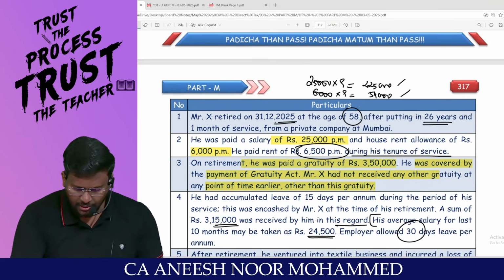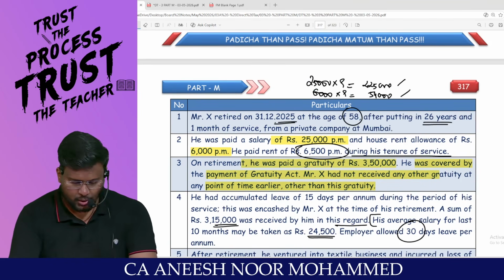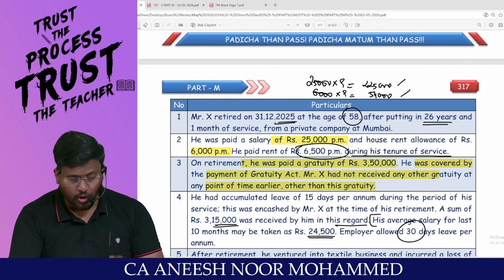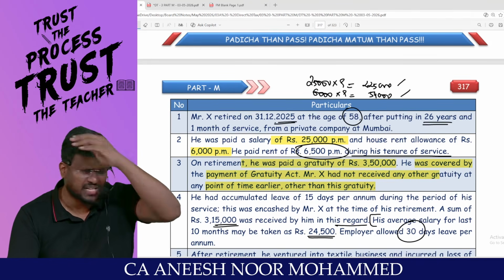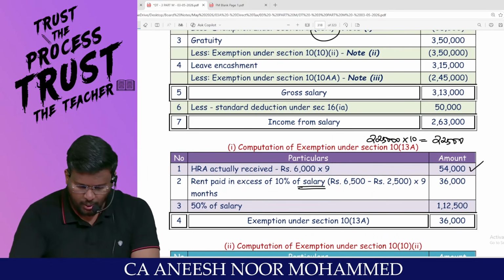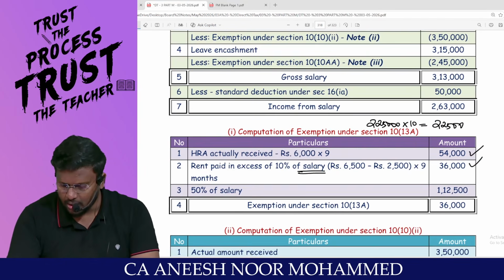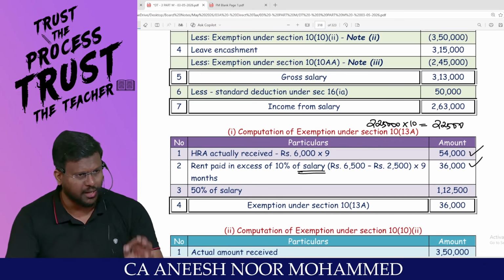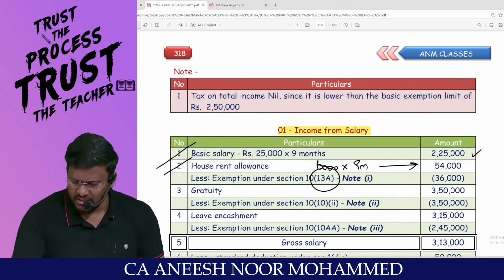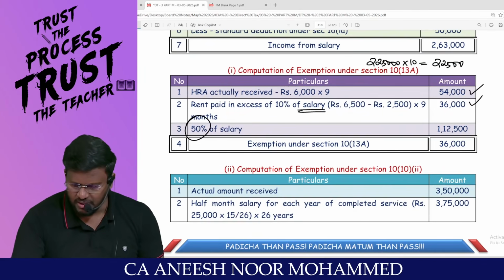What is the per month rent? 6,500. So 6,500 into 9 means total 58,500. Out of that 58,500, 10% of salary is disqualified. 58,500 minus 22,500 means extra 36,000. That's what rent paid in excess of 10% of salary. 50% of salary, which is nothing but 2,25,000 into 50% comes to 1,12,500.